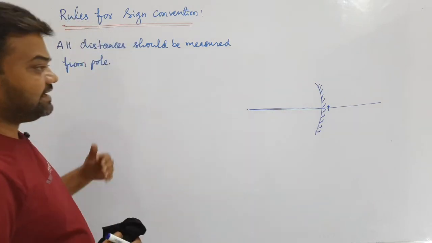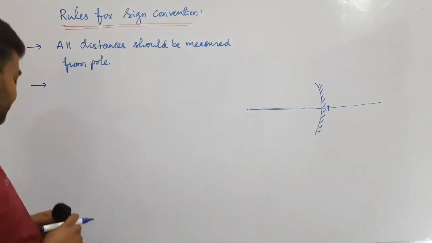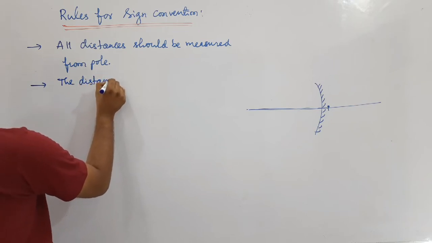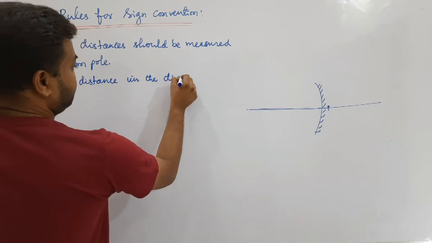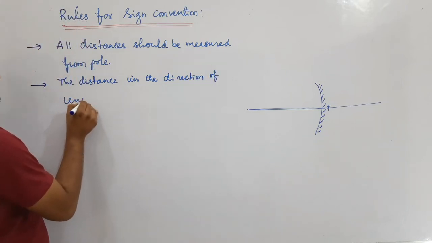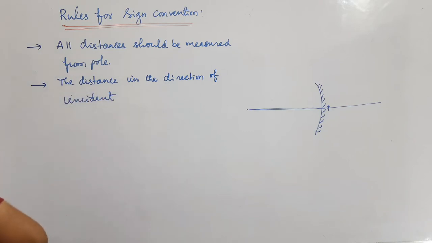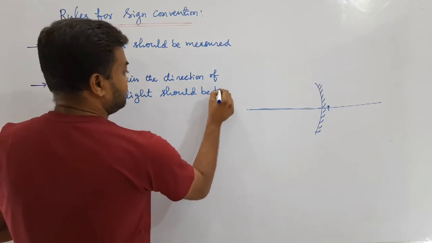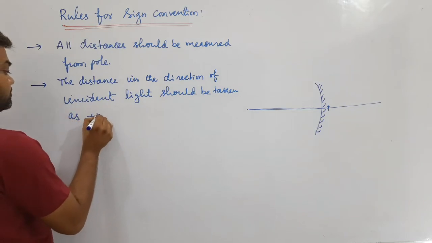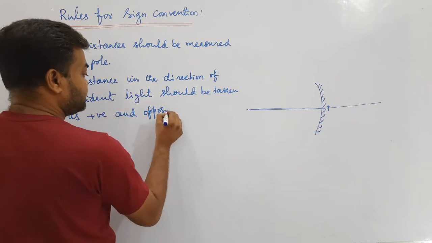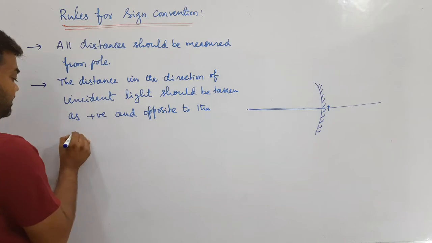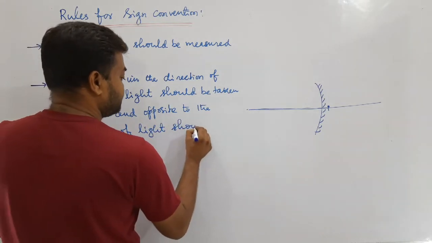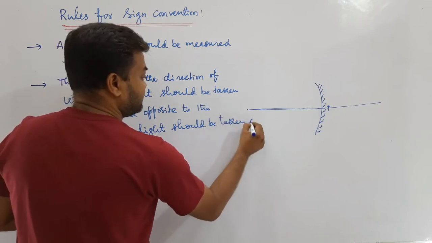If we take the direction in which light travels, that should be taken as positive. The distance in the direction of incident light should be taken as positive, and opposite to the direction of light should be taken as negative.